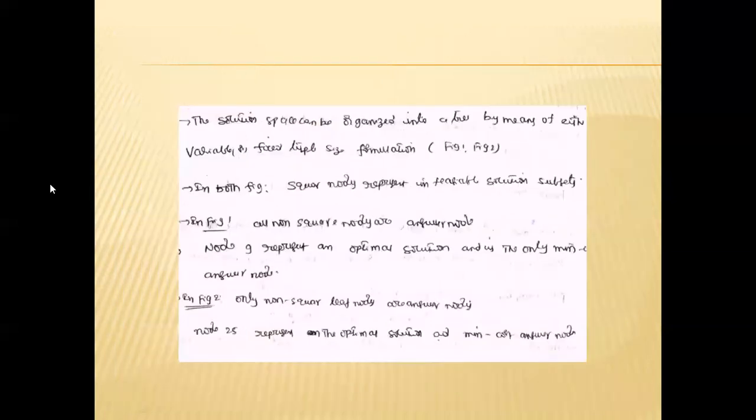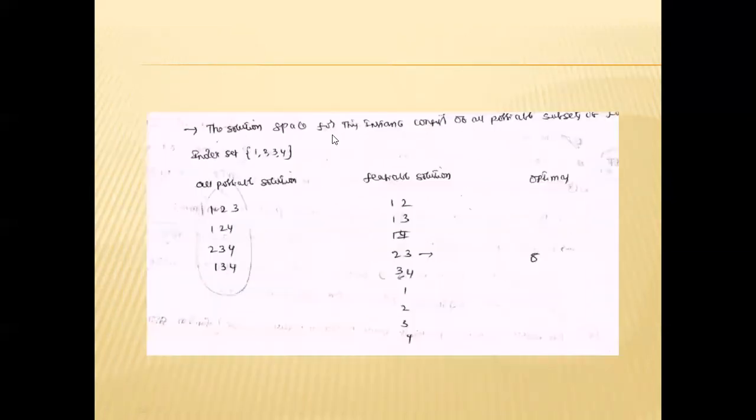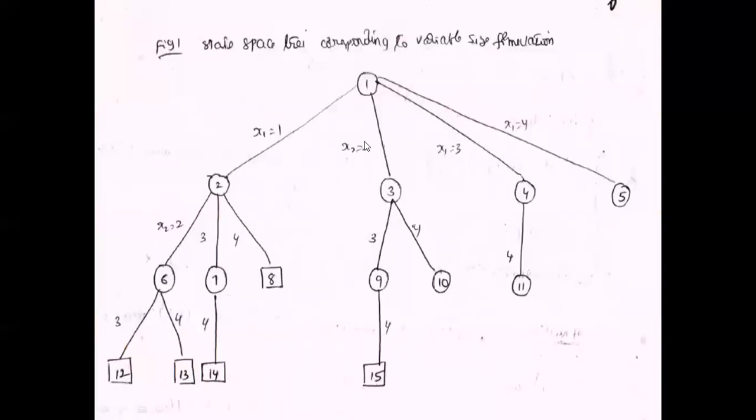So we are finding the solution space tree. The solution is represented by a solution space tree. Here the non-square circles represent feasible solutions, and the square nodes represent non-feasible solutions, meaning the solution is not completed within the deadline.